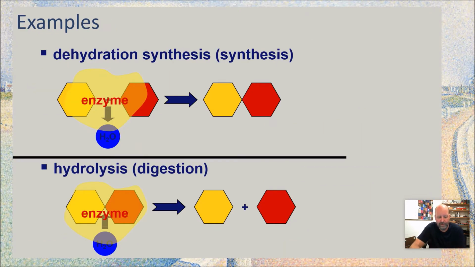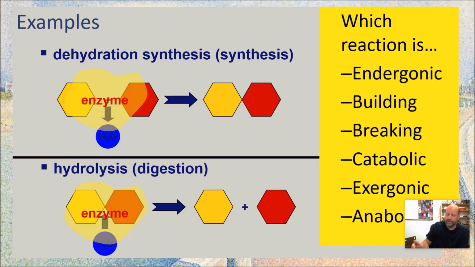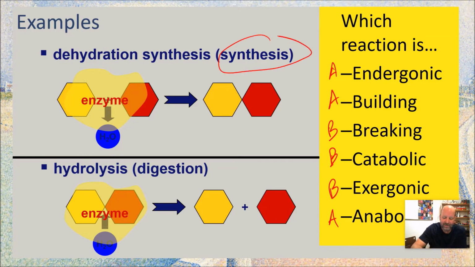We have 2 main processes that we use for building and breaking down. We use dehydration synthesis for building, and we use hydrolysis for digestion for breaking things down. So you should be able to sort this out. One of these is from group A that we were just talking about, and the other one is from group B. Check with your neighbor. Should be pretty straightforward. Synthesis means to put things together. Plus we got a picture here of 2 separate things being put together into one. We got another picture here of a single thing being broken into 2. So hopefully you're able to sort that out. So you can see that this is B and this is A.